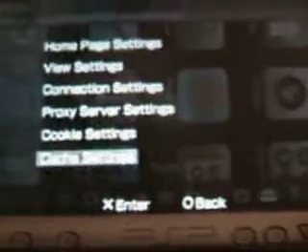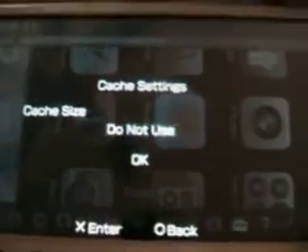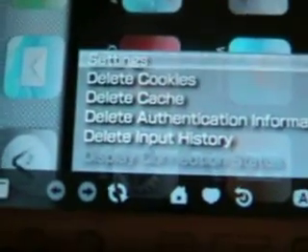This is really important, and set it to do not use. I repeat, do not use cache. Very bad. Then you'll delete everything right there. Delete cookies, delete cache, delete authentication information, and delete input history.